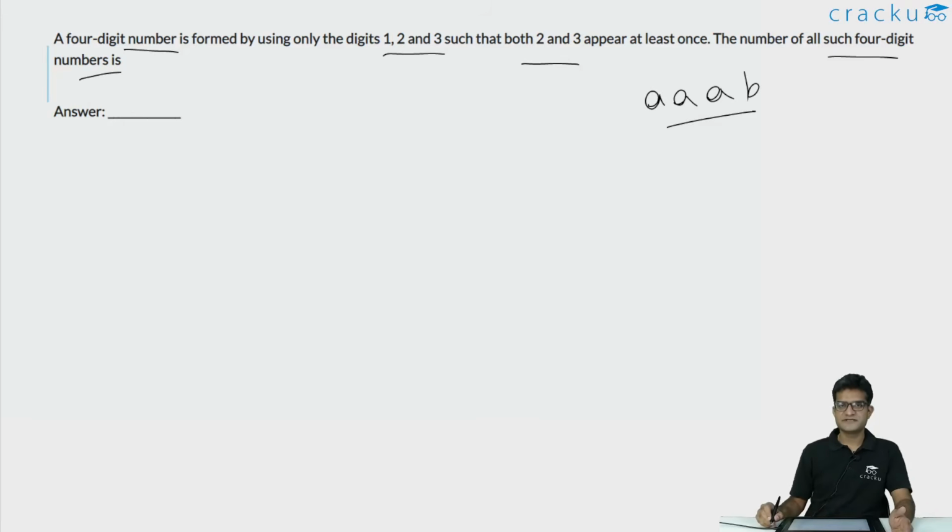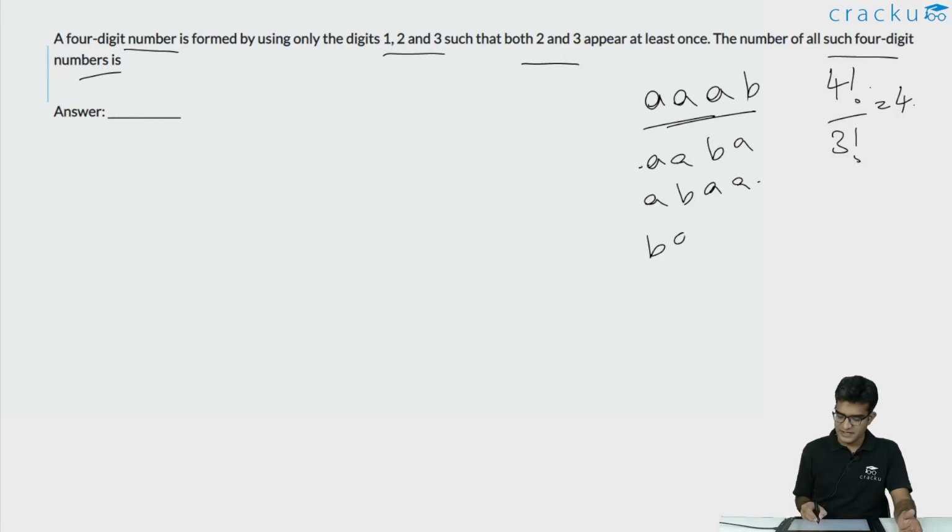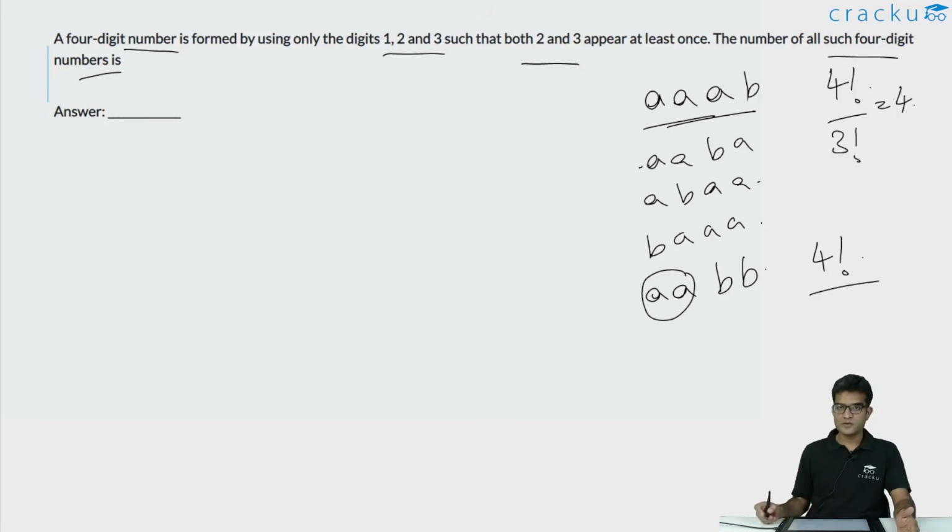Then the number of combinations of the words that can be formed using 3 A's and 1 B will be equal to 4 factorial divided by, because A is repeated 3 times, 3 factorial, which is equal to 4. And those 4 words basically will be AAAB or AABA or ABAA or BAAA. Similarly, if you are having 4 alphabets such that A is repeated 2 times and B is repeated 2 times, then the number of words that can be formed is 4 factorial divided by, because A is repeated 2 times, 2 factorial, and B is repeated 2 times, so another 2 factorial, which will be equal to 6.